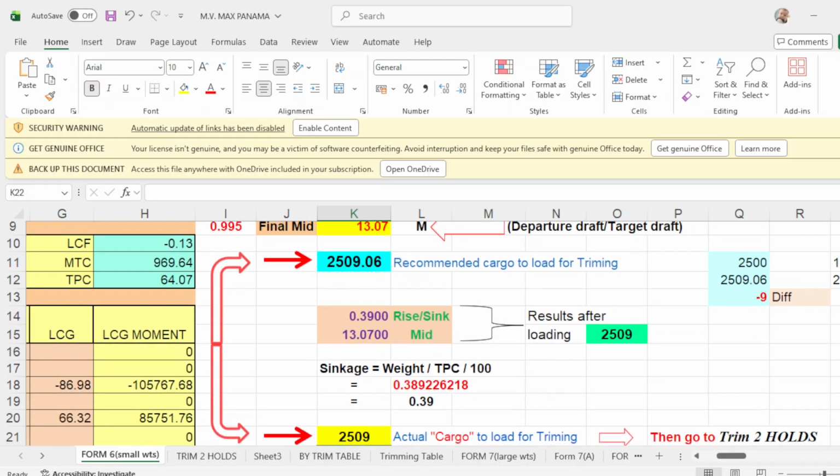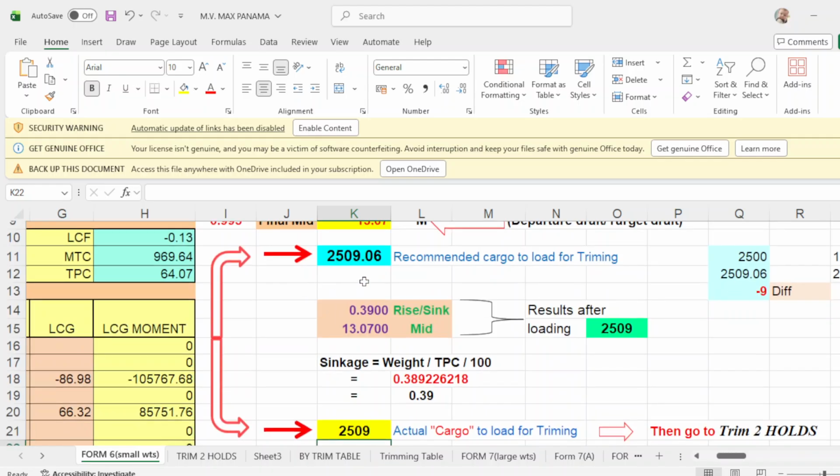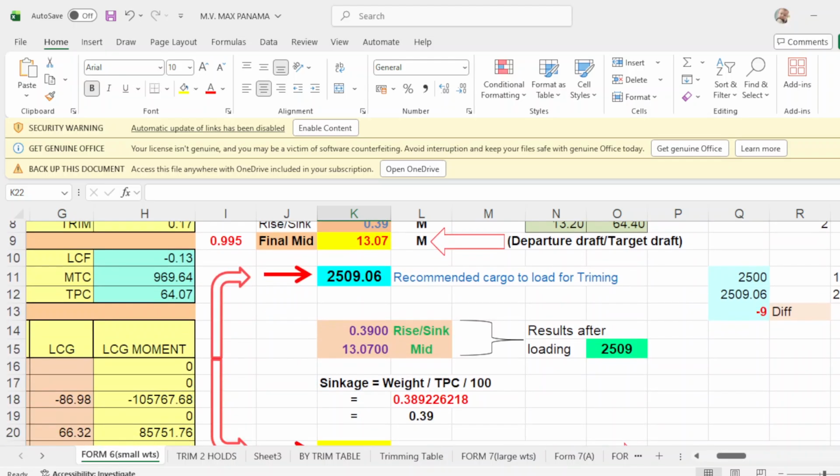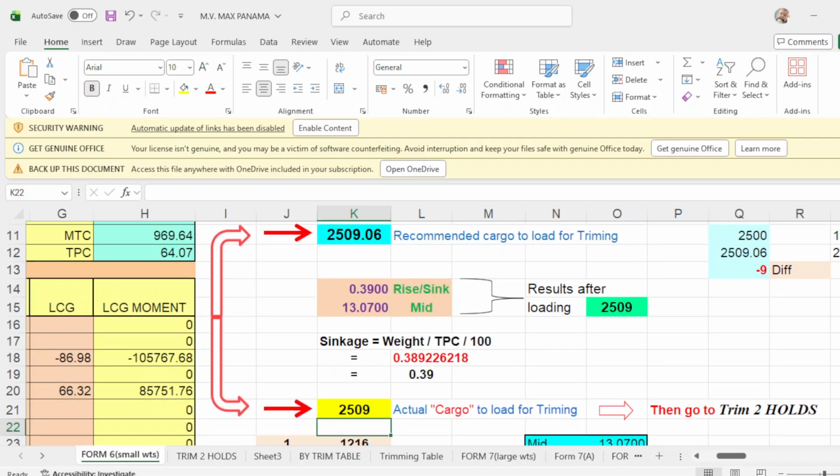Since the recommended only is 2,500, but since the program says 2,509, let's round up. So you make 2,510.